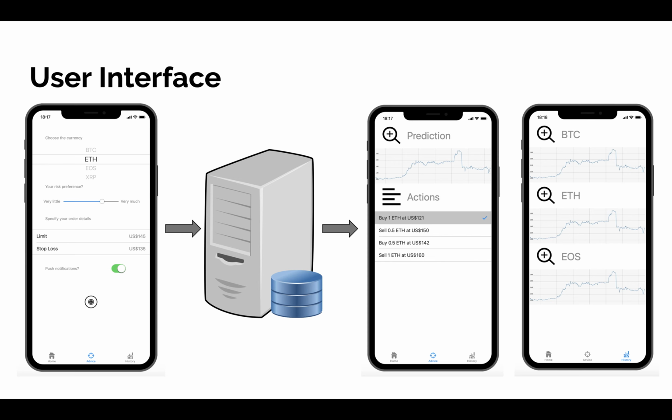When the user clicks on the button to continue, this information will be sent to our server, where the computation will take place. The user interface will receive and display the feedback from the server, which includes a chart prediction and a list of recommended actions. Users can click off their finished actions from the list. Charts for price history for different cryptocurrencies are also available in our interface. And I'm going to hand over to Junyan.